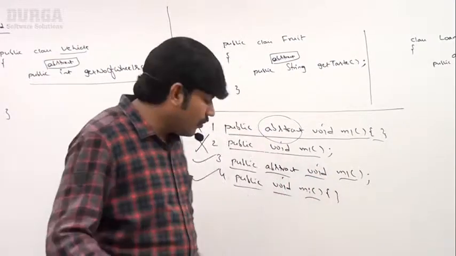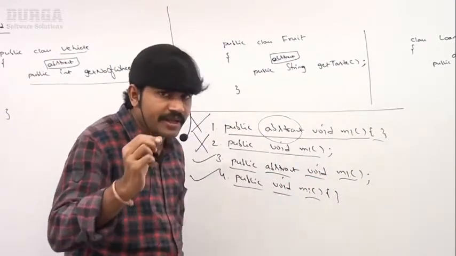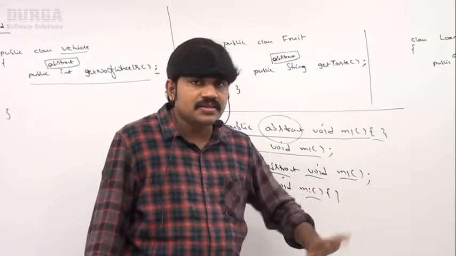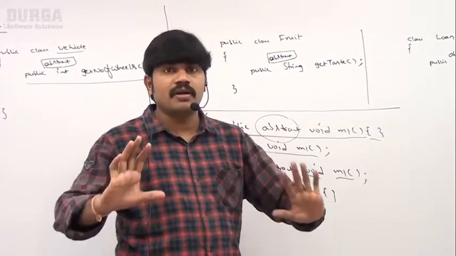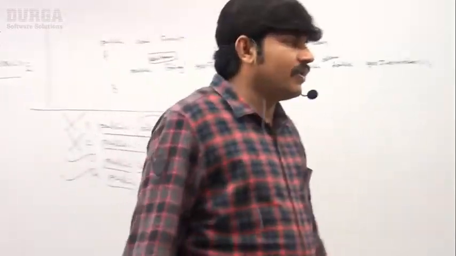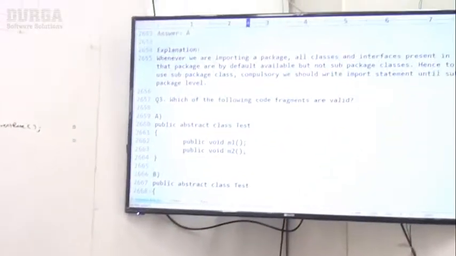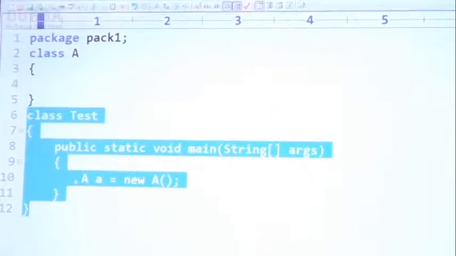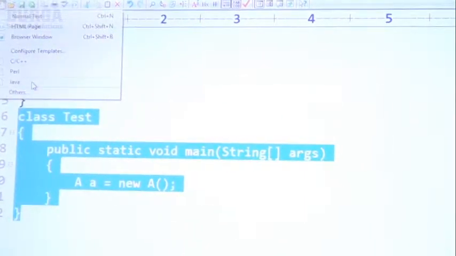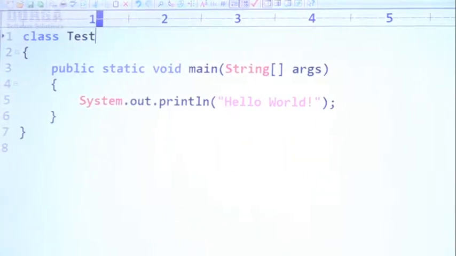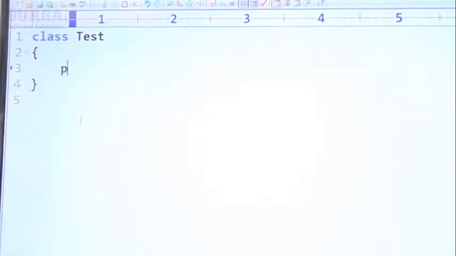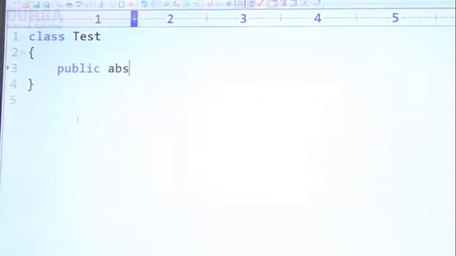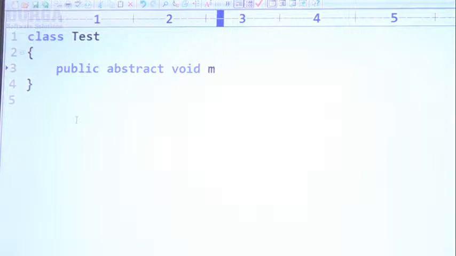Clear, right? Now let me go for a small example to cover all these things so that you people can feel more comfortable. Sir, have a look once. Here I'm taking class Test. Now, public abstract void m1, curly brace open and close.